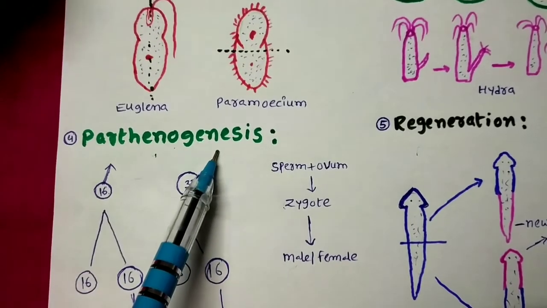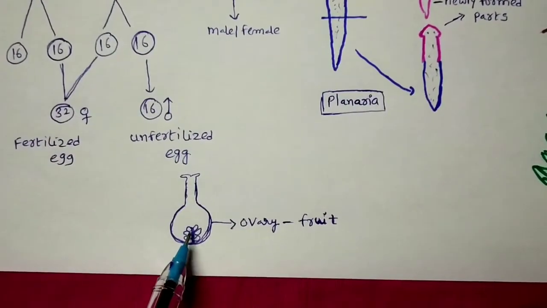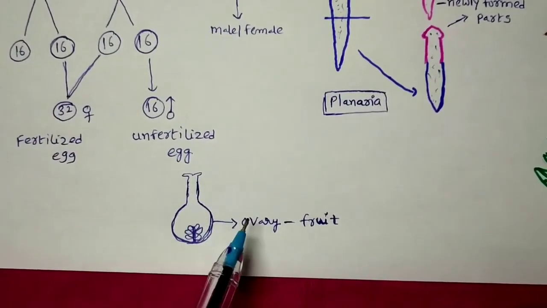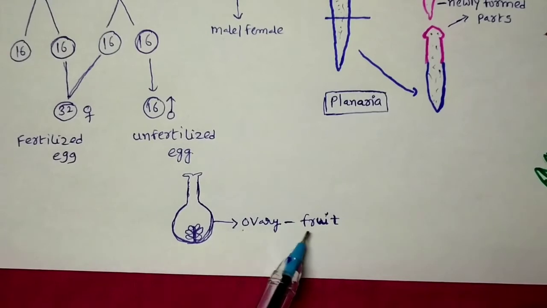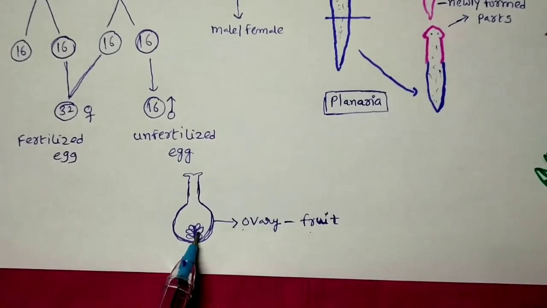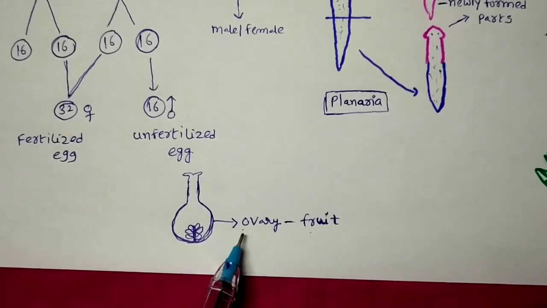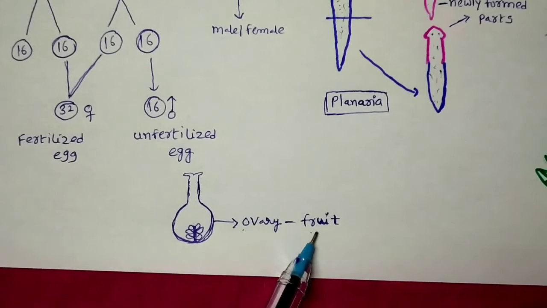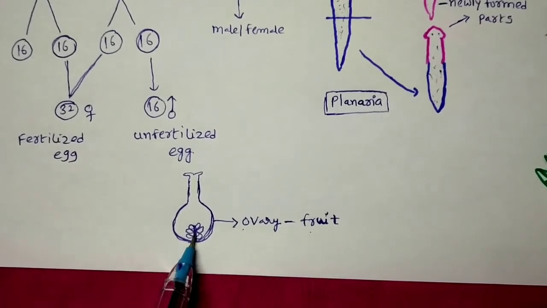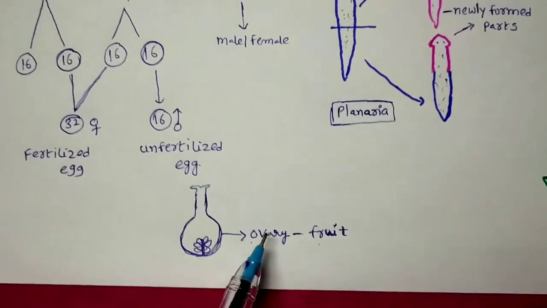So you can see parthenogenesis in plants and also animals. So in some plants like watermelon, generally you know that the ovary after fertilization becomes a fruit by forming seeds. But in some plants, due to hormonal actions, the ovary directly becomes fruit without any seeds. So such type of formation of fruits without seeds is called parthenocarpy.